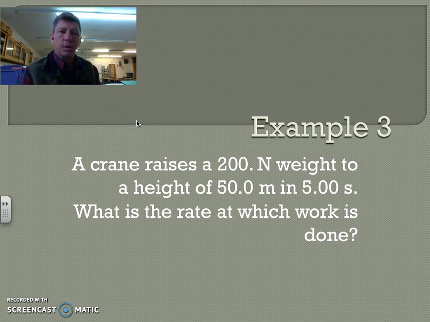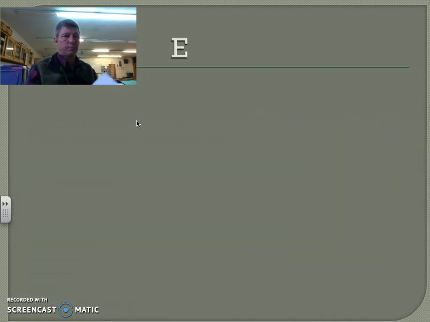There's a little trick here, because what is that really asking? Power is the rate at which work is done. So I'm actually trying to solve for power here. How do I actually go about solving this problem?